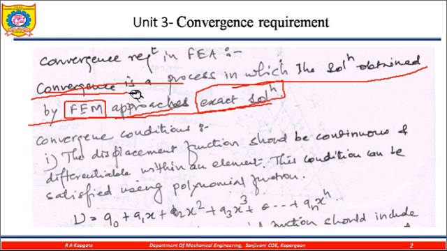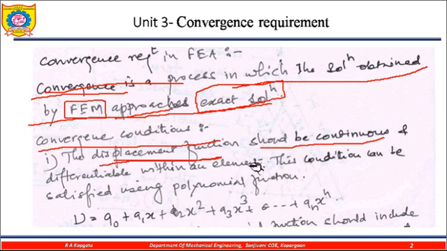Now how to achieve convergence? What convergence conditions are required? The first one is the displacement function. In the second unit we already studied what is meant by the displacement function. The displacement function should be continuous and differentiable within an element. This is the first condition for convergence. This condition can be satisfied by using a polynomial function, so to keep the displacement function continuous and differentiable, we need to use the polynomial function.